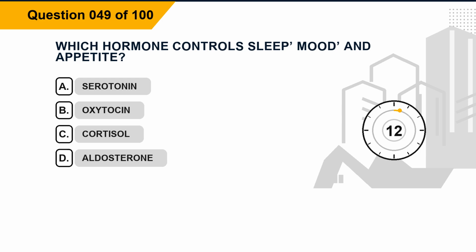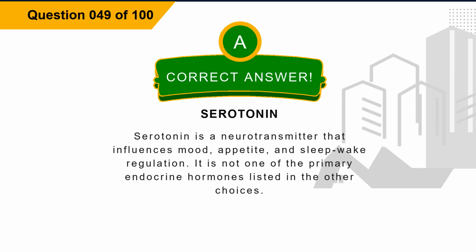Question 49. Which hormone controls sleep, mood, and appetite? Option A, serotonin. Option B, oxytocin. Option C, cortisol. Option D, aldosterone. The correct answer is option A, serotonin. Explanation. Serotonin is a neurotransmitter that influences mood, appetite, and sleep-wake regulation. It is not one of the primary endocrine hormones listed in the other choices.